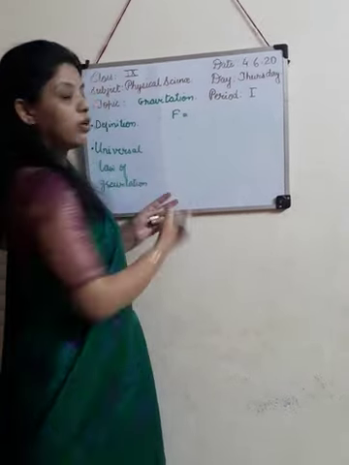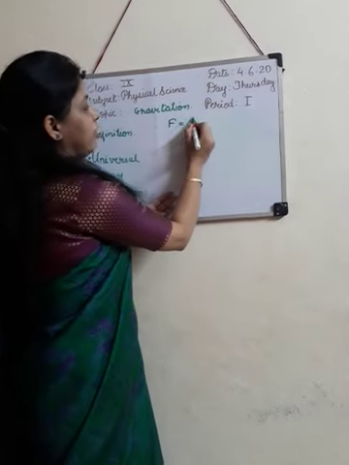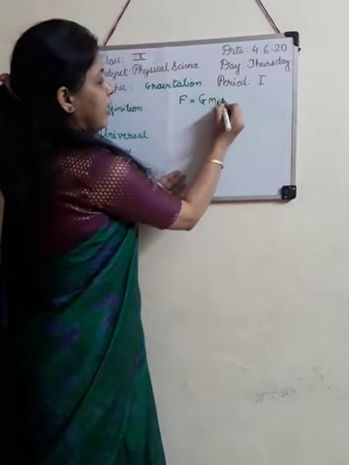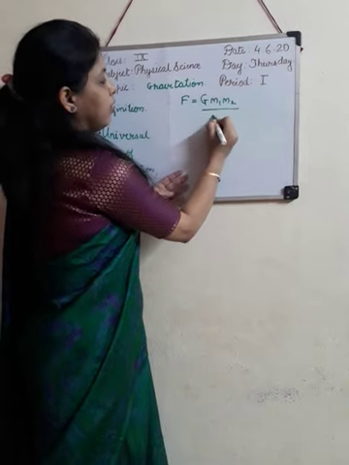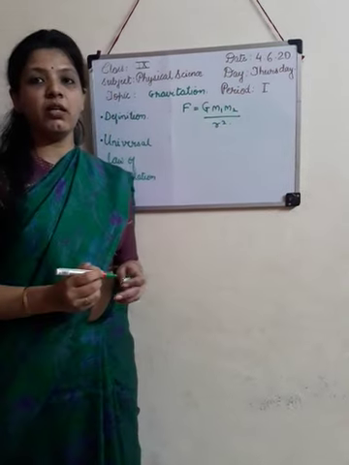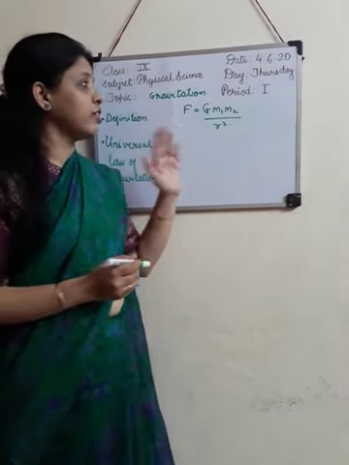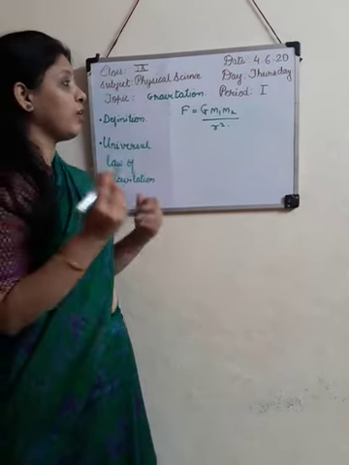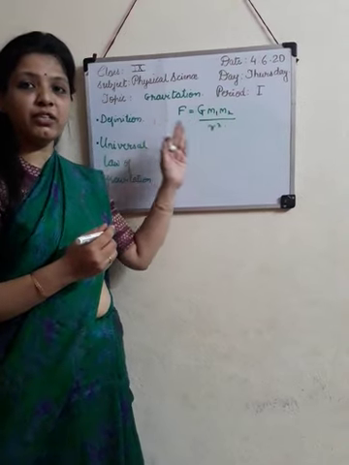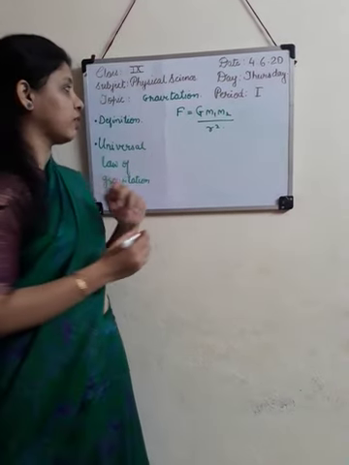So the formula for the gravitation force is G m1 m2 upon r square. Now the unit of gravitational force is same as force, that is Newton. Now what will be the unit of capital G? That is the universal gravitation constant.